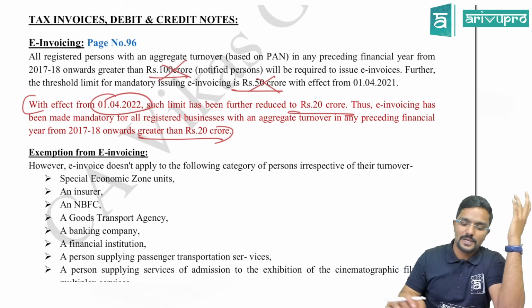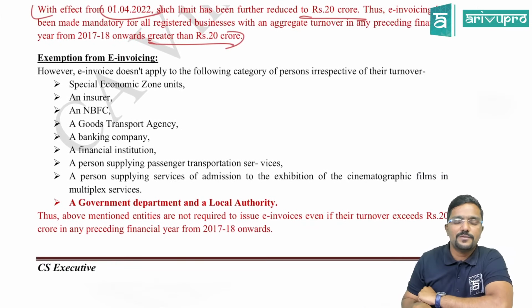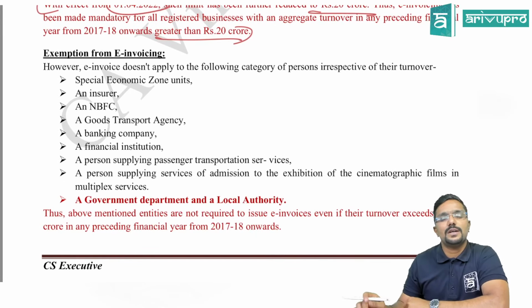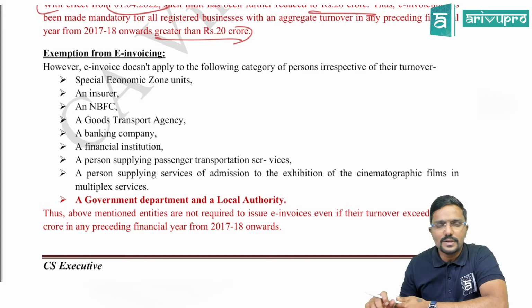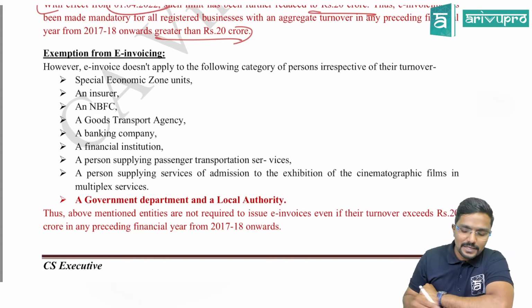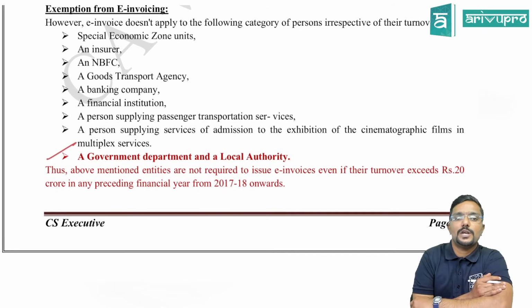Clear? Yes, sir. And there was an exemption from e-invoicing for certain people. E-invoicing is not applicable to them. They can still issue the invoice in manual, that is physical, form. For that list, one more addition has happened, that is government department and local authority.